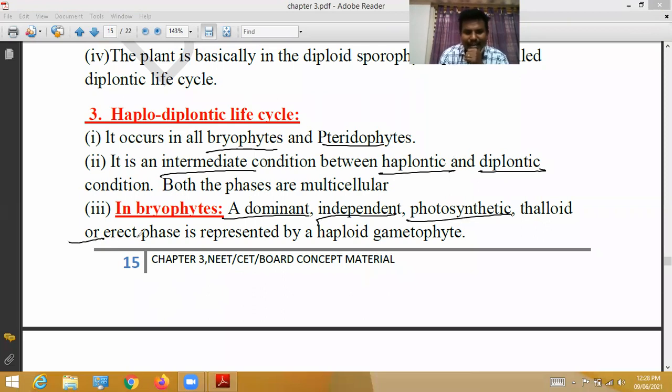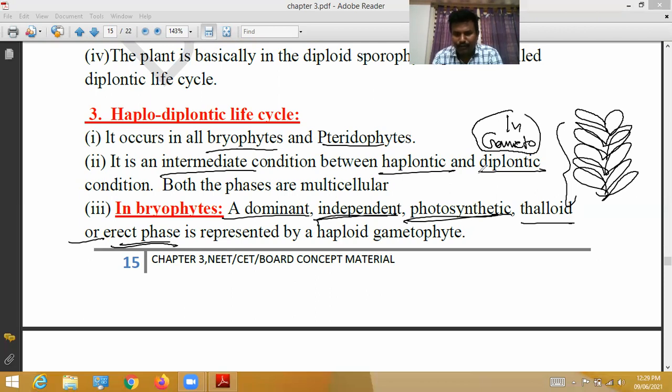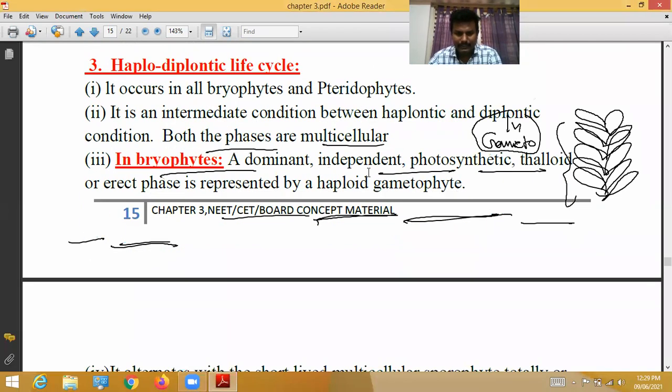photosynthetic. The thalloid or erect phase is represented by the haploid gametophytic phase. It is dominant and independent, meaning free living. It can perform photosynthesis.